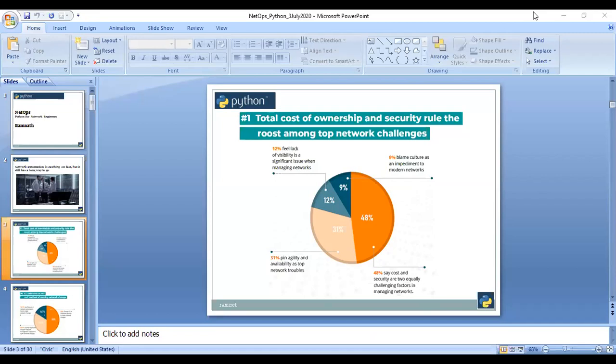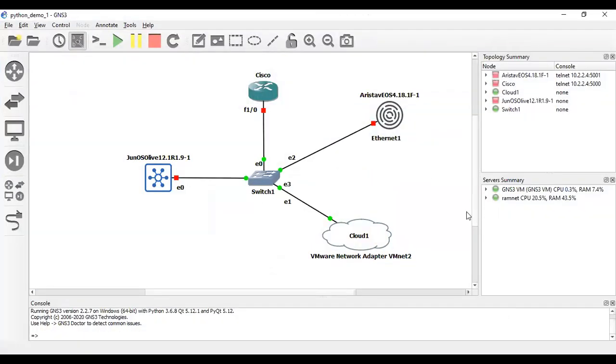Give me a screen. Okay. This is the demo, let me share it. You can just see that. This is three boxes which I have installed in GNS3. I guess you can see my screen.